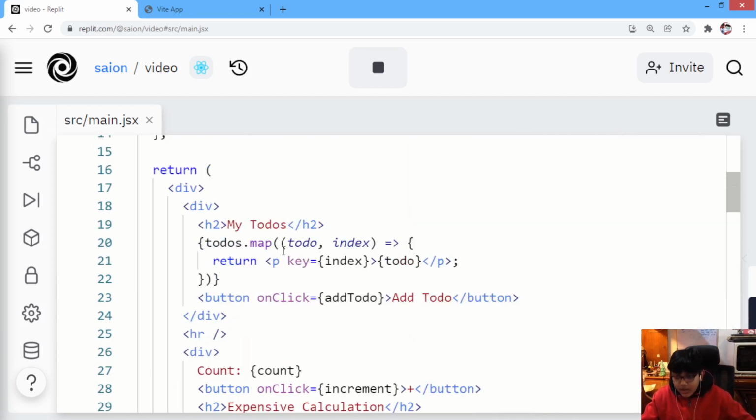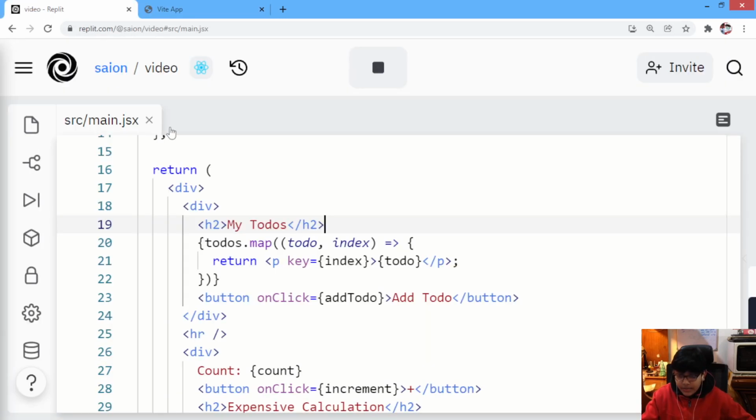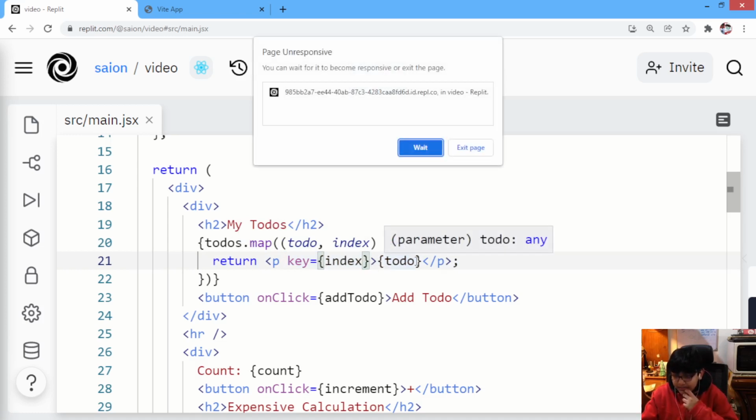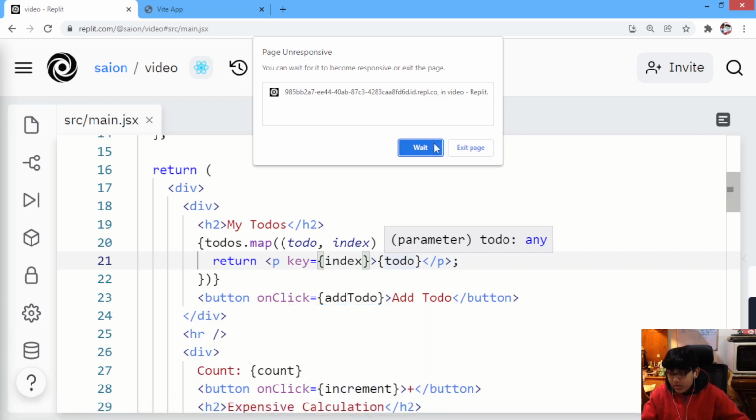Okay, now over here, after adding our heading 2, we are mapping on our to-dos. We are getting a to-do and its index, and we are returning a p tag for every to-do. And in this we have a key index, so React can keep track of our elements. So this will crash my video.